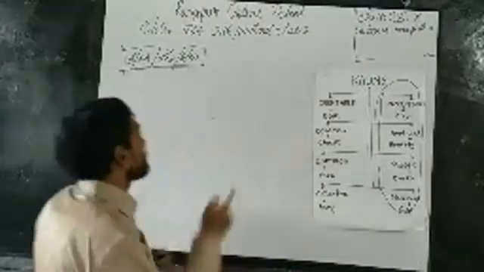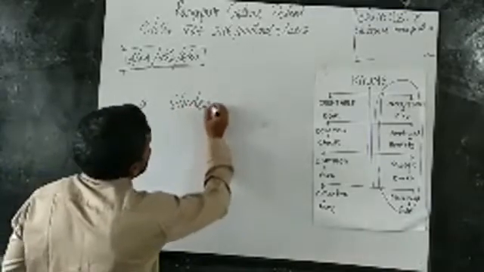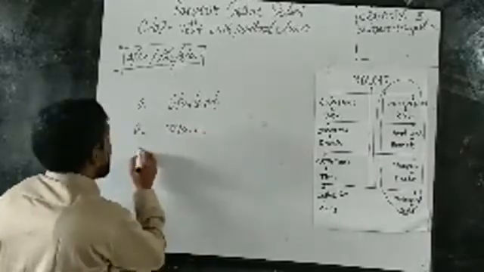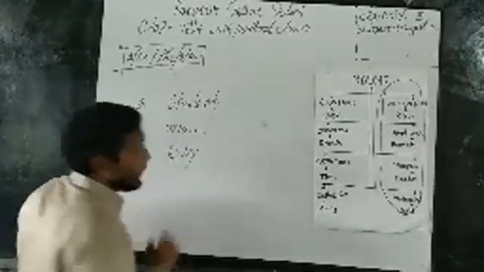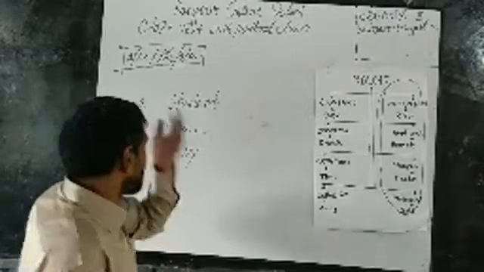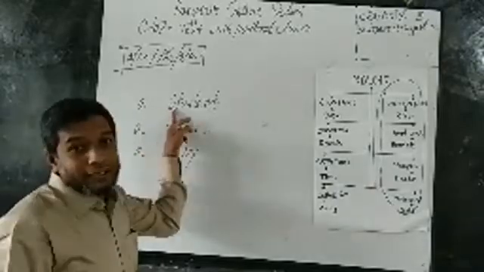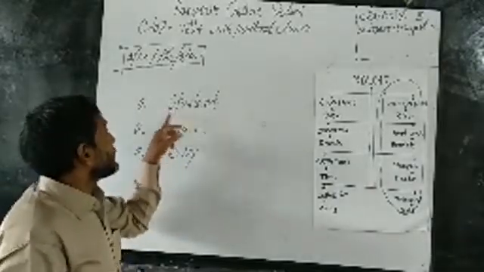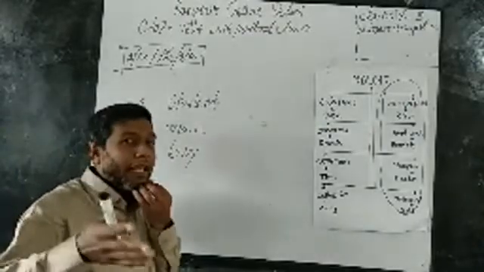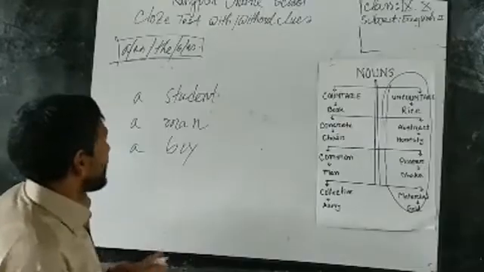For example, a student, a man, a boy. So dear students, thank you very much. So here, these are singular. Now, I have used here a or an. You know, a or an are the same thing. It just depends on the sound of a word.